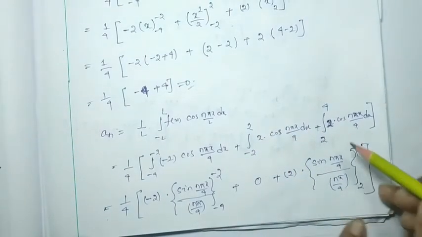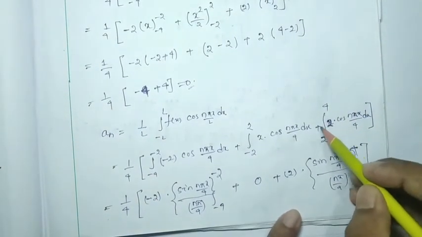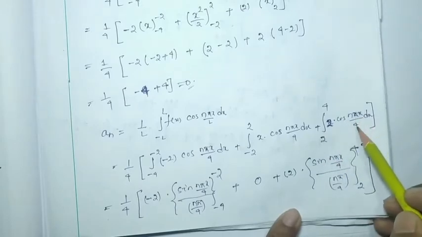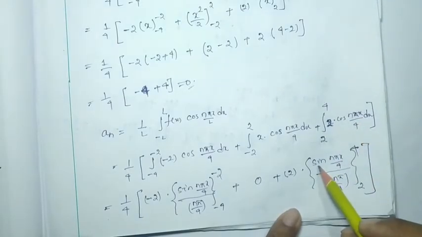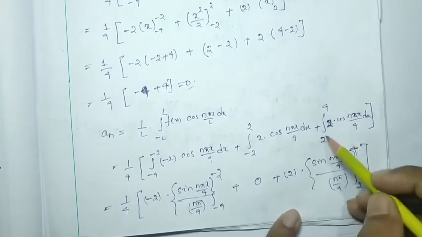Okay, now for this term, 2 you can take outside, then the integration of cos(n pi x by 4) will be sin(n pi x by 4) by n pi by 4, with limits 0 to 4.